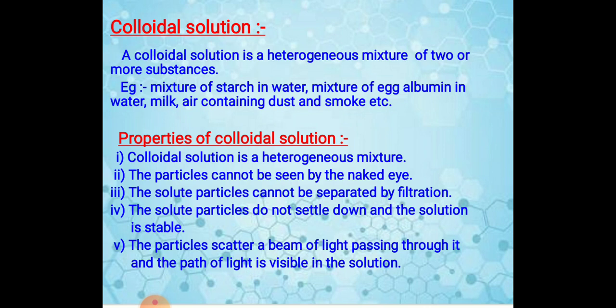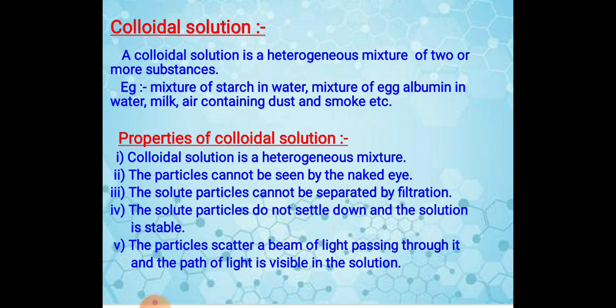Now we will move on to the types of heterogeneous mixture. The first one is the colloidal solution. Colloidal solutions, or more correctly colloidal systems, are heterogeneous mixtures, but the dispersed particles, that means the solute particles present in them, cannot be seen through naked eyes or even by a simple microscope. They can be seen through an ultramicroscope. The particles in a colloidal solution have a size in the range of 1 nanometer to 100 nanometers, and they are uniformly spread in the solution.